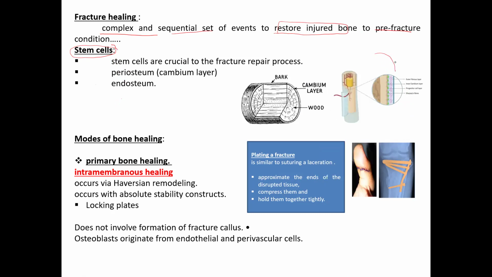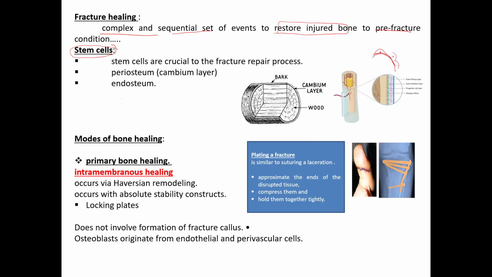One is called the cambium layer, the other is called the fibrous layer. So this is the fibrous layer. This is the arrangement of the fibers. Over that we have the cambium layer. The cambium layer has stem cells and osteocytes in it.